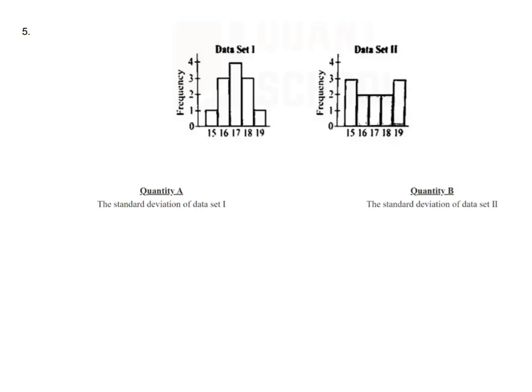Here we are given two datasets. Quantity A, the standard deviation of dataset 1, and quantity B, the standard deviation of dataset 2. Okay, so if values at a distance from the mean have lower frequency, the standard deviation will be less. So what is the mean in case of dataset 1?